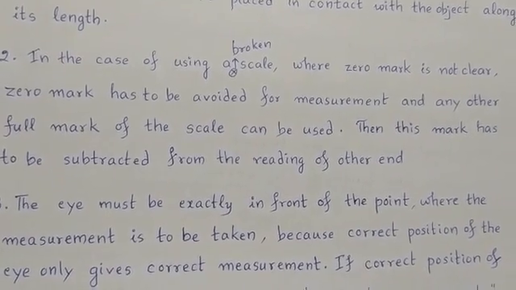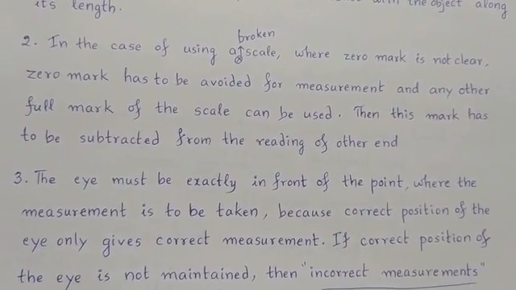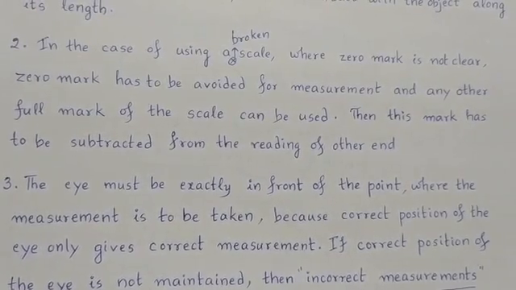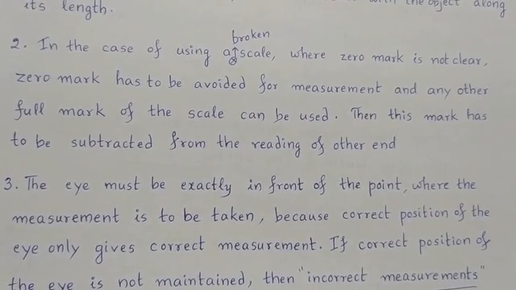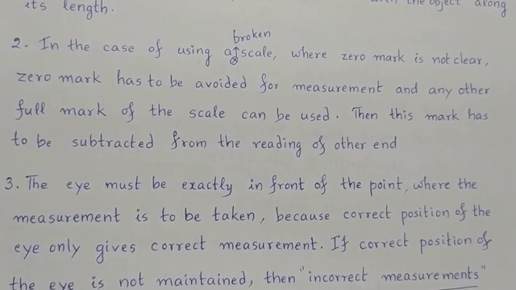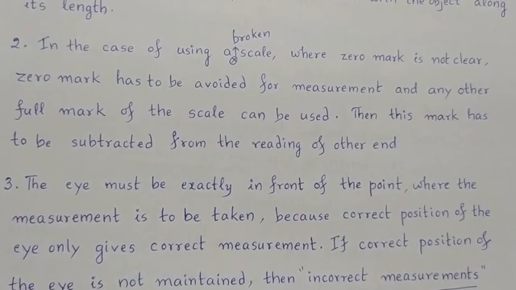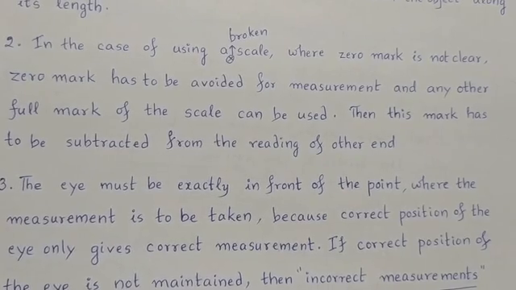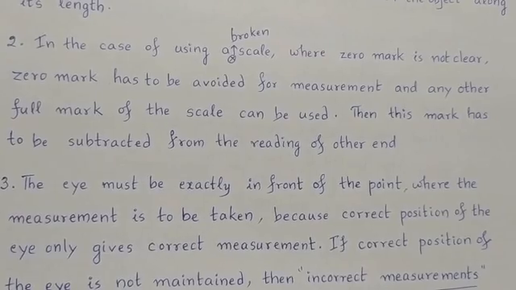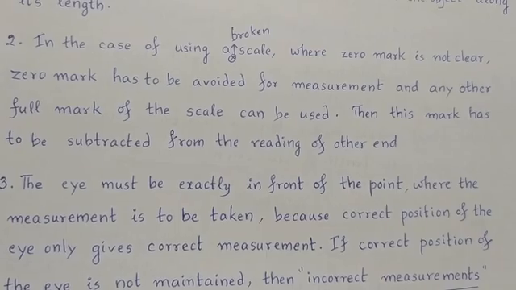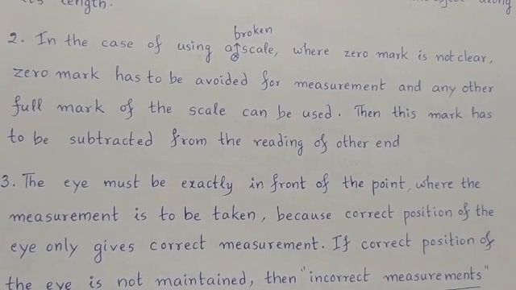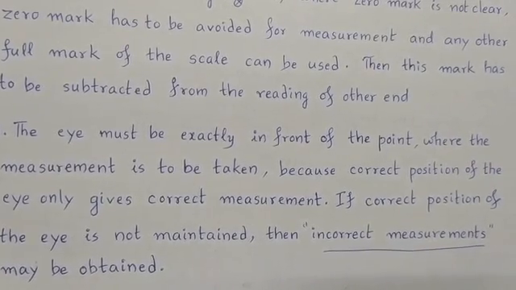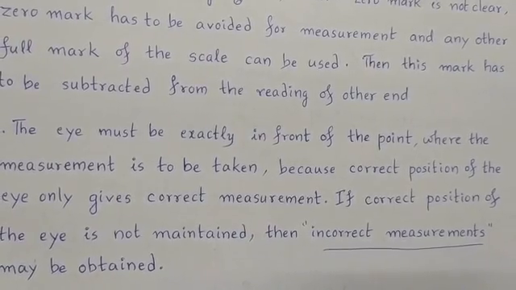And while measuring the length, you have to see where your eye has to be placed. The eye must be exactly in front of the point where the measurement is to be taken. Right? Because the correct position of the eye only gives correct measurement. If the correct position of the eye is not maintained, then incorrect measurements are going to be obtained.